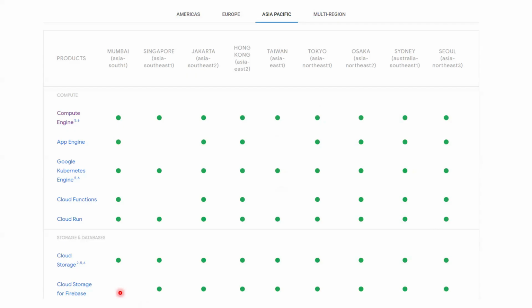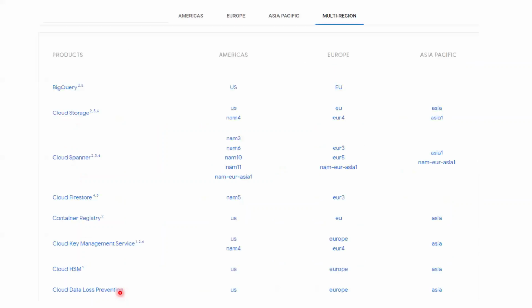So project teams, what they're doing, most of the companies are using multi-region. Look at here, next one is multi-region. Because, for example, if the customer requires a service which is not available in the Mumbai region, they can use it from another region. So it is not like AWS only. GCP is not like AWS.